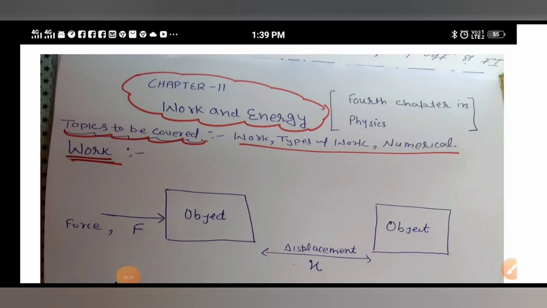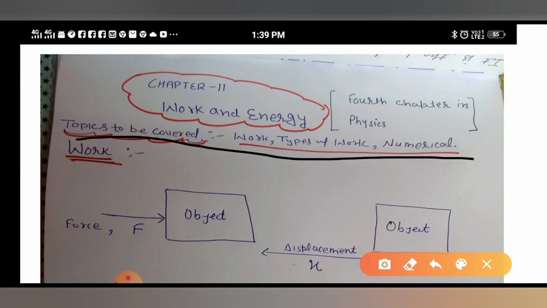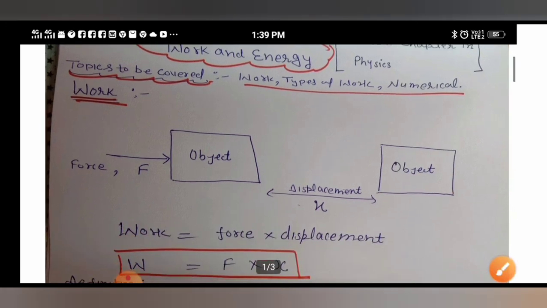Topics to be covered today are work, types of work and numericals. Students, we will cover all these topics today, which means we will study what is work, types of work, and numericals. So let us start our first topic, that is work.